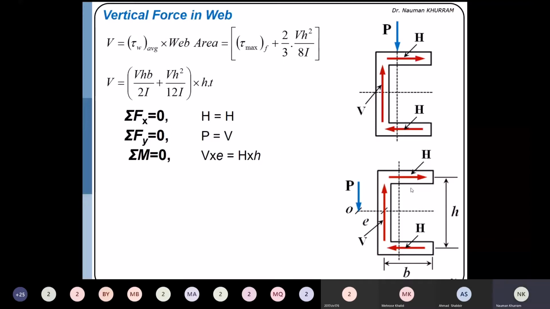From here we know the V value, we know the capital H value, and we know the small h. The only unknown is E.